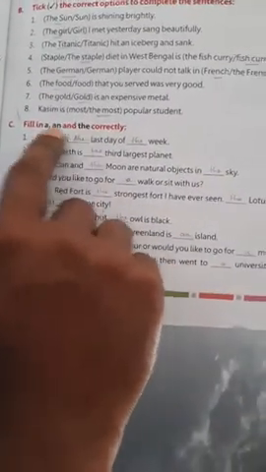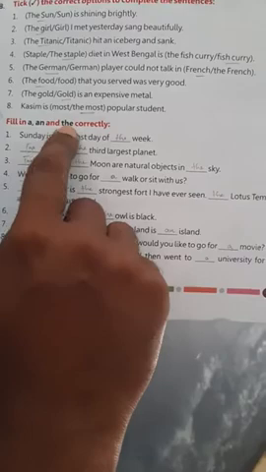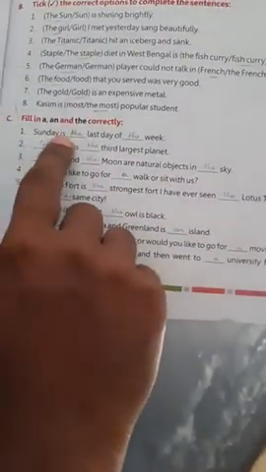Now fill in a and the. Definite and indefinite articles both can be used here. Sunday is the last day of the week. The earth is the third largest planet. The sun and the moon are natural objects in the sky. See, celestial bodies, so we use the.